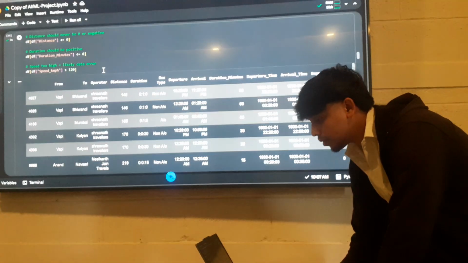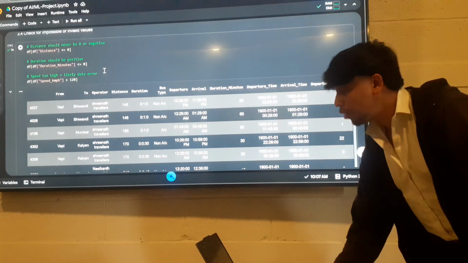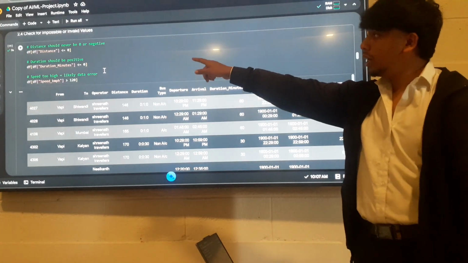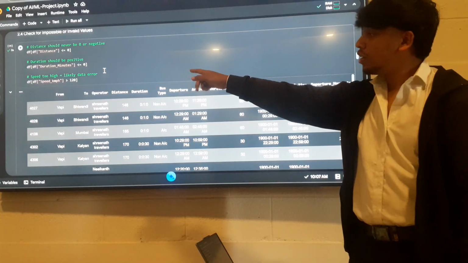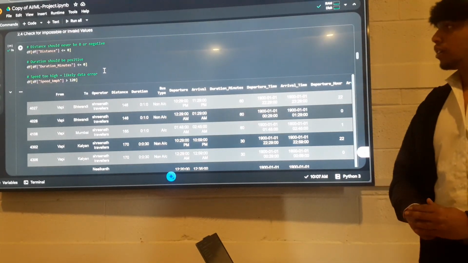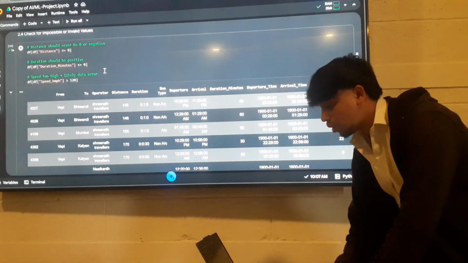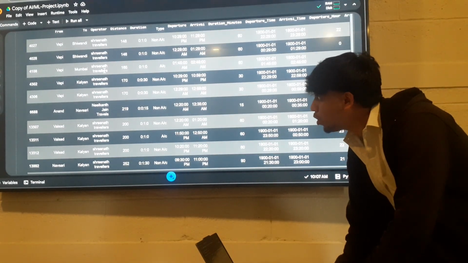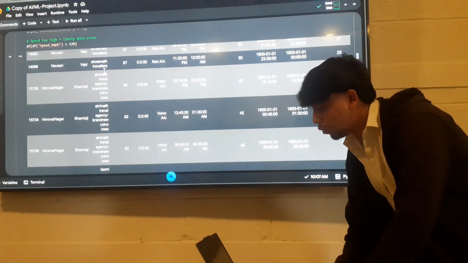Next, I tried to remove the impossible values, such as distance cannot be negative, duration minutes cannot be negative, and speed in kilometers per hour cannot be more than 120. So I found these impossible values, and they have been removed from my dataset.